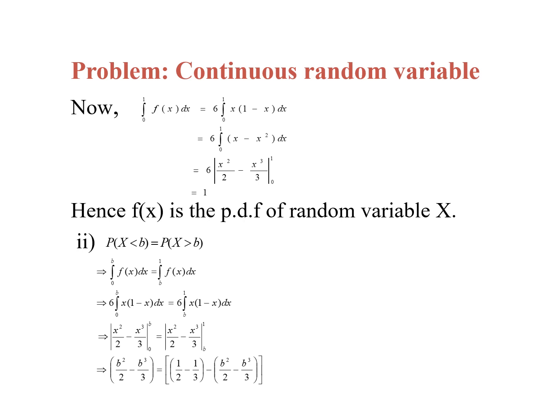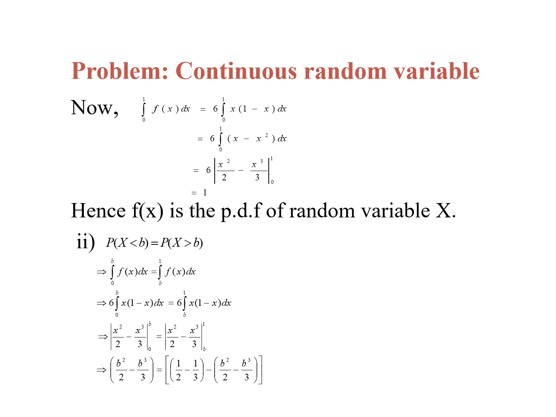So integration 0 to b, 6x into 1 minus x into dx, which is equal to 6 into integration x into 1 minus x into dx. Here we have to take the integration of both sides. So we can get x square by 2 minus x cube by 3, the upper limit is b and the lower limit is 0, which is equal to x square by 2 minus x cube by 3, the upper limit is 1 and the lower limit is b. We can substitute both upper limit and lower limit here.